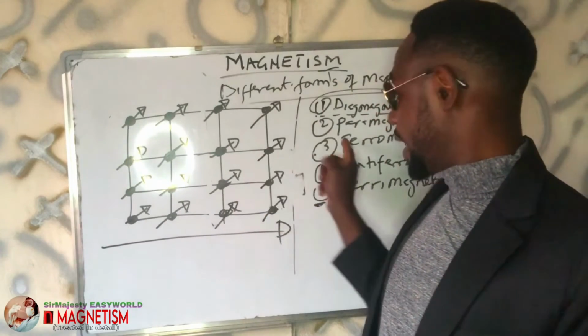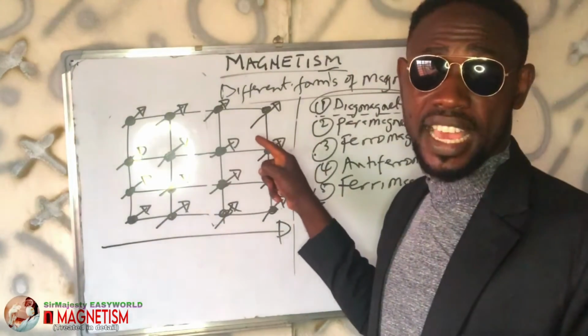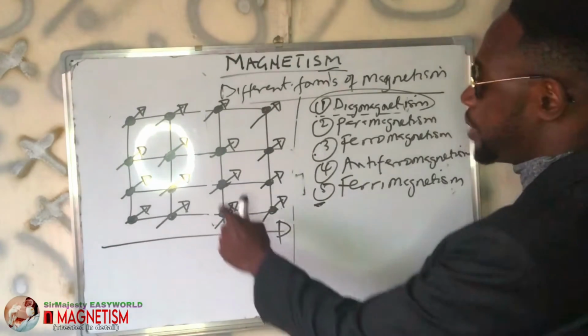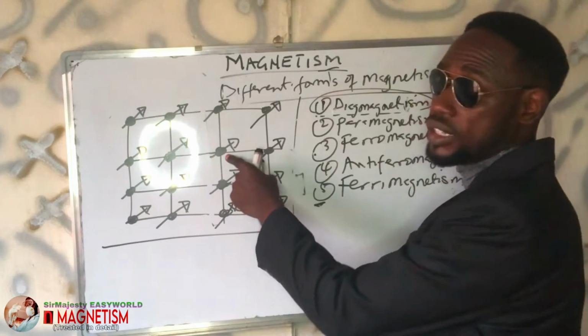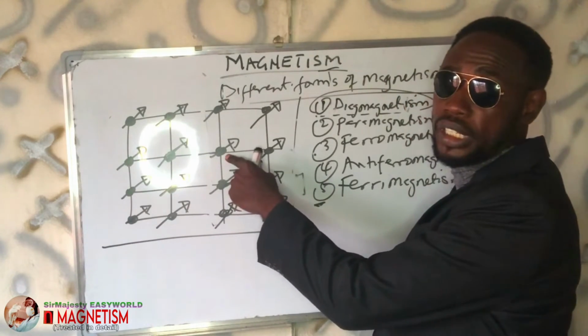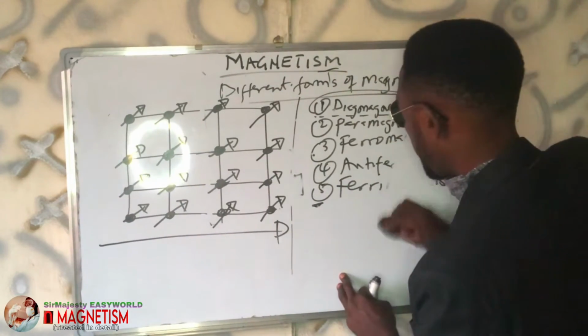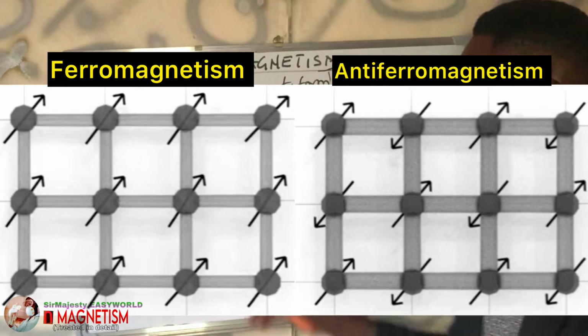They are unpaired like ferromagnetic, but instead of aligning in the same direction, they align in opposite directions. Because the alignment involves electrons of equal magnitude and in opposite directions, it will cancel the magnetic field, opposing the normal ferromagnetism.